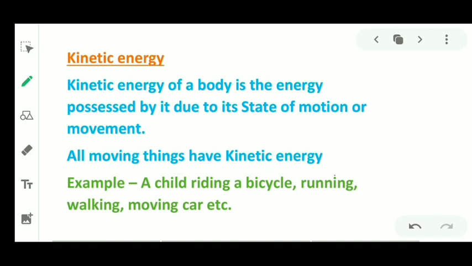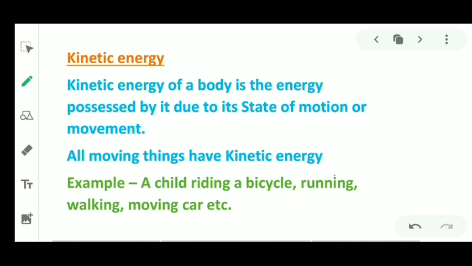Kinetic energy of a body is the energy possessed by it due to its state of motion or movement. Now what does it mean? Suppose you are running, you are walking, or you are riding a bicycle. In all these things, the bodies are moving.